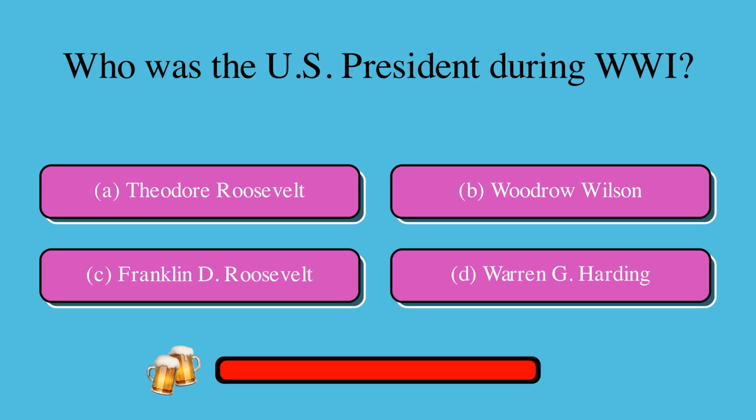Who was the U.S. president during WWI? Is it A, Theodore Roosevelt, B, Woodrow Wilson, C, Franklin D. Roosevelt, or D, Warren G. Harding? The correct answer is B, Woodrow Wilson.